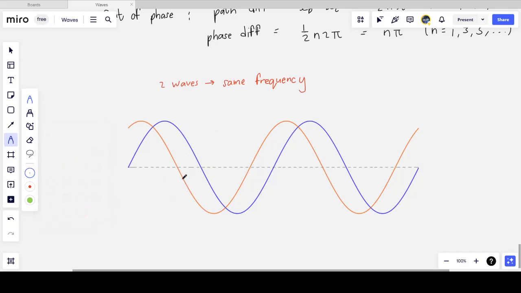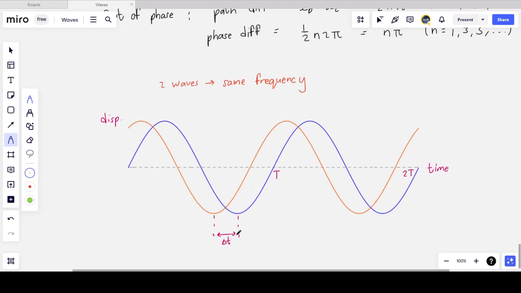So I'm going to deal with the blue wave first, and I'm going to count the time on the x-axis, or the horizontal axis. So the time for one wave is t, and then the time for 2 waves is 2 periods, which is 2t, and so on. Now, if I'm measuring displacement on the y-axis, I'm going to take 2 points that are in phase. So I'm going to use the 2 subsequent points between the orange and the blue graph. And since I know those points are in phase, I'm going to count the time difference.